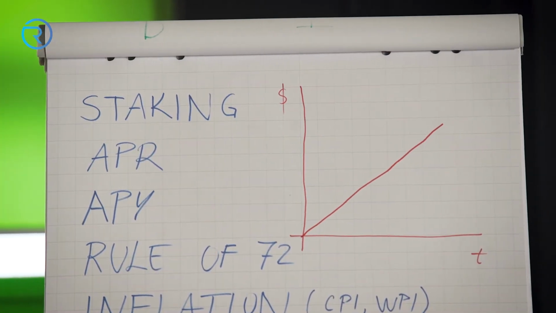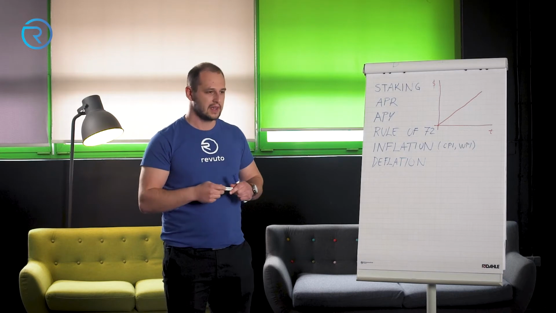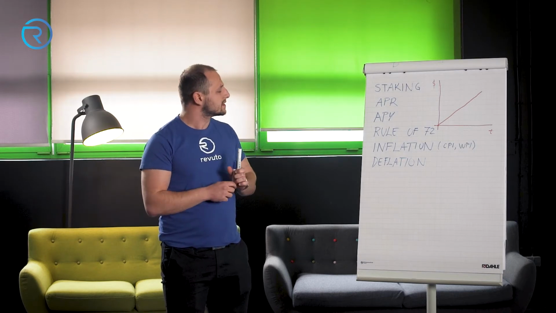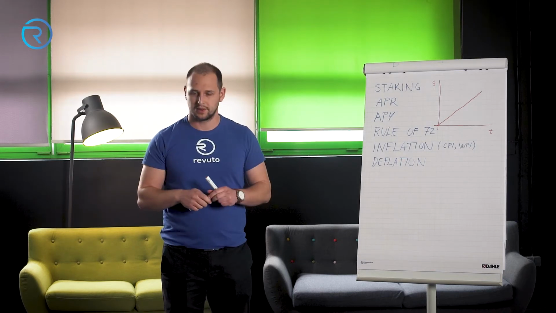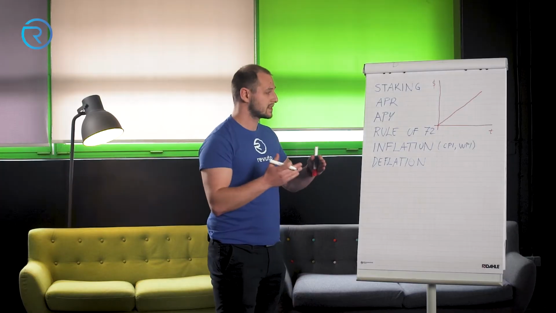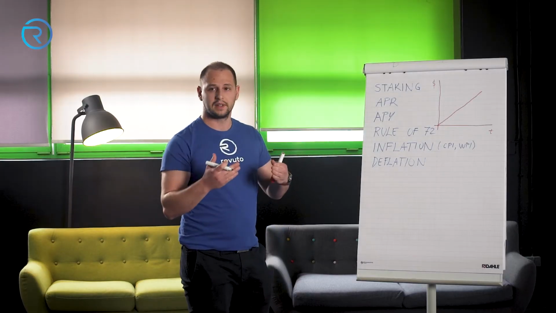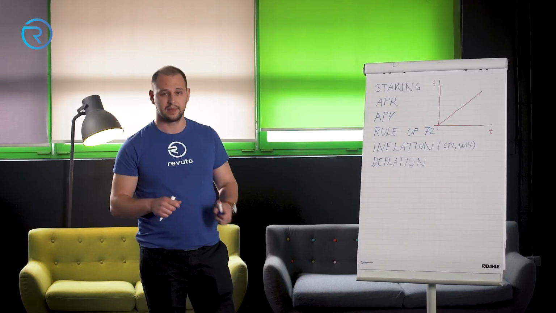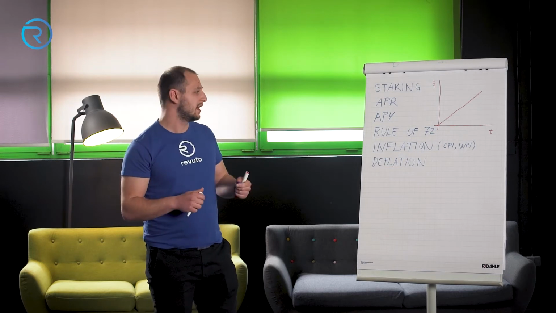And what happens with the APY? APY is compounding. So APY takes compounded results into the calculation. What does that line or curve look like on the chart? These 2 lines or curves meet after 1 year if the APY and APR are exactly the same. But if they are not the same, then it is better to have an APR than the APY.